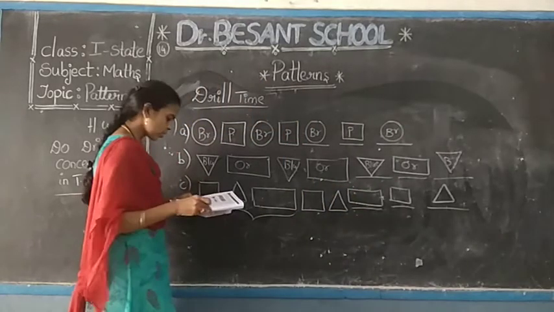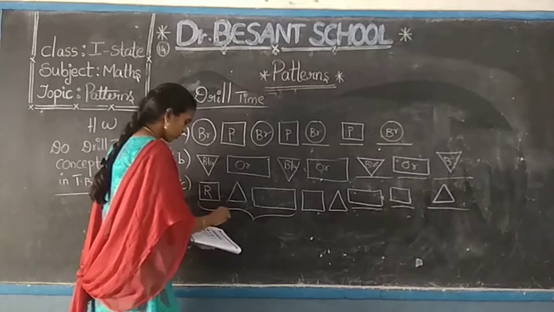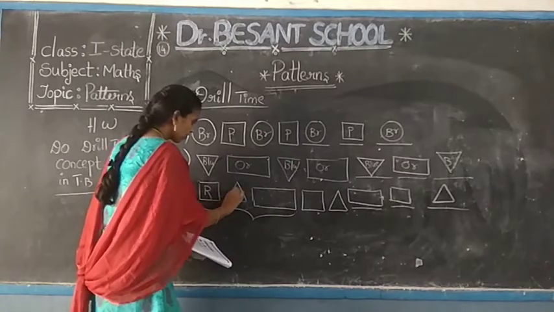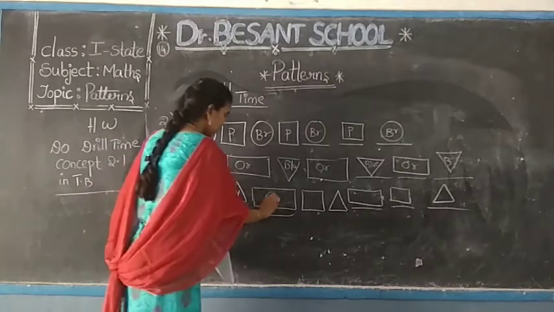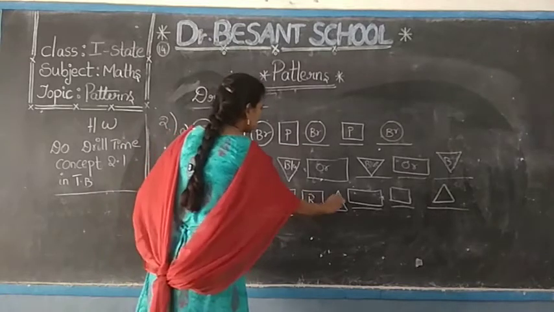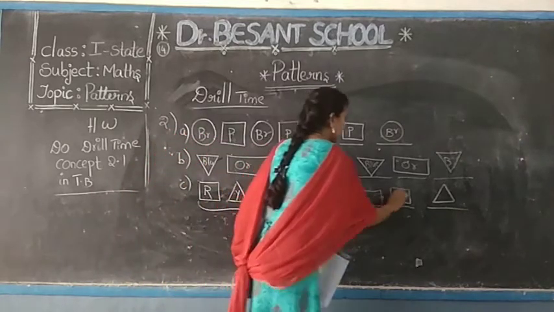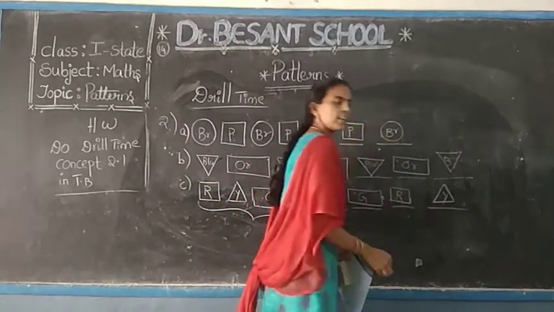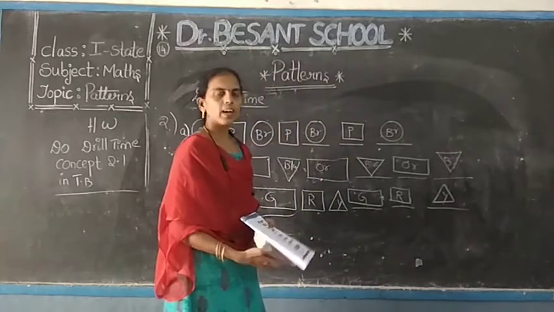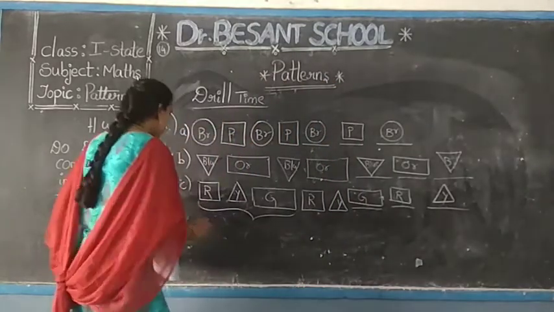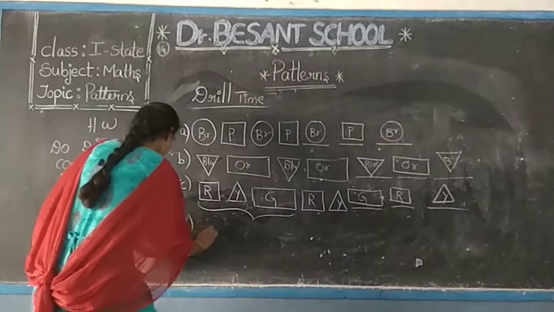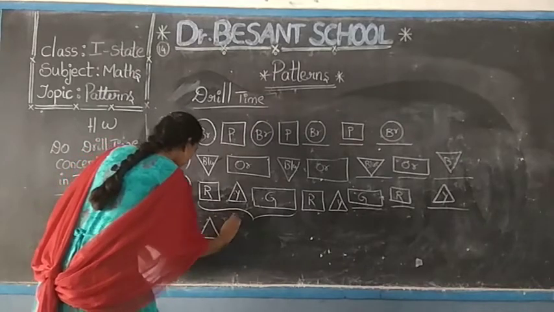So for the square he has given red. For the triangle, yellow. Next is green. Red, yellow, green, red, yellow. In this way you have to apply the colors. Do the coloring afterwards. So please note down the shapes first.